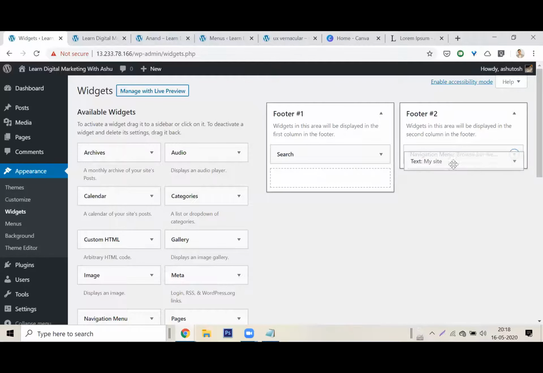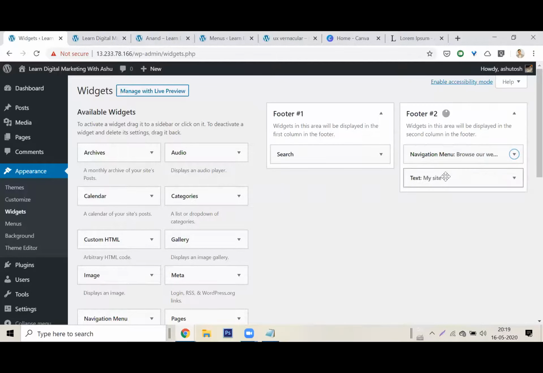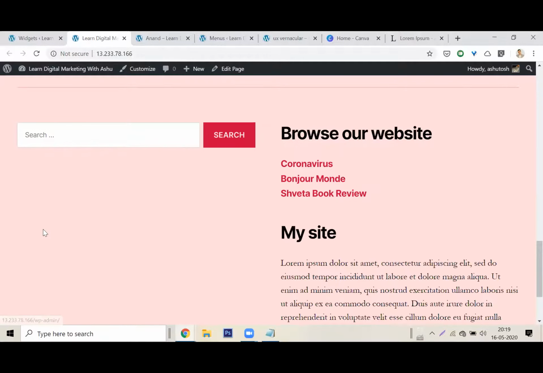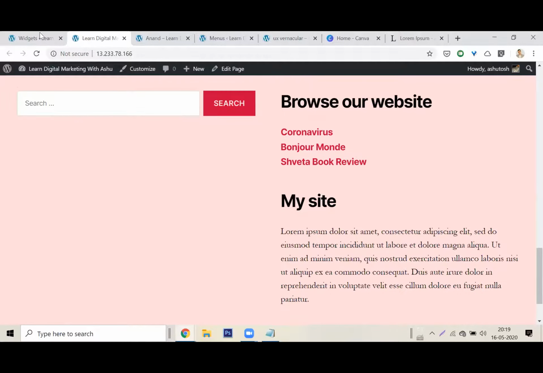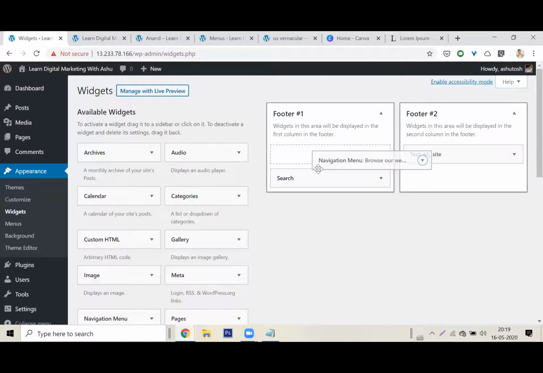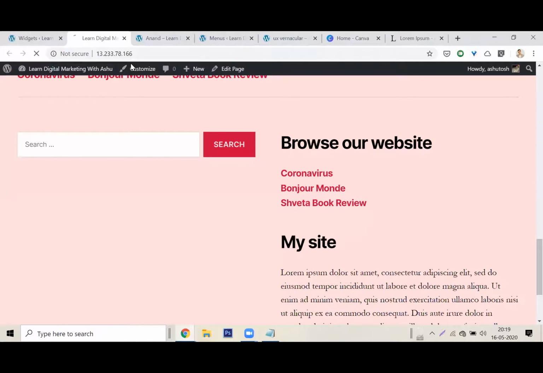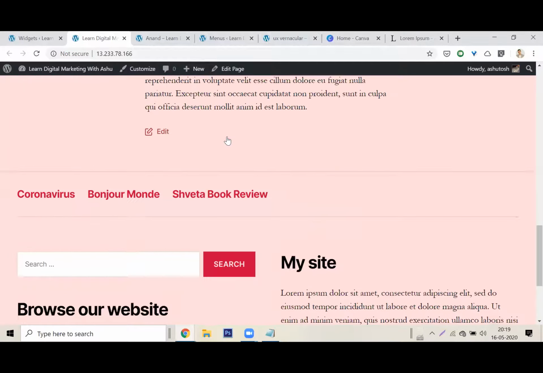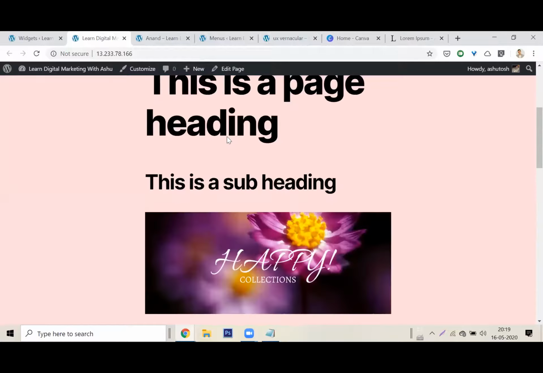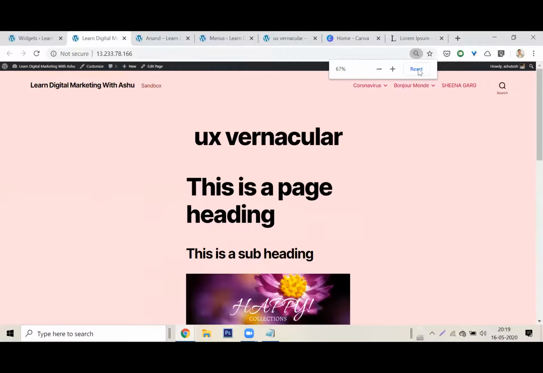Can I take the text and put it here? Yes, I can. Now look, it refreshes automatically. Wow. Oh no, now it's looking weirder. If I put the text search and navigational menu here, then they'll look better. It's easy to make a website. Now look at this. Doesn't it look like a website?